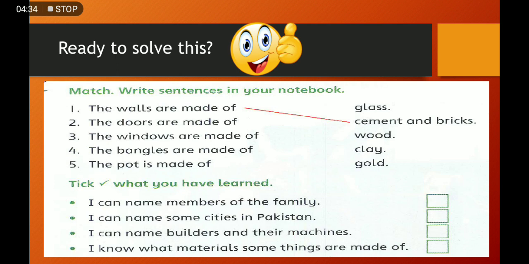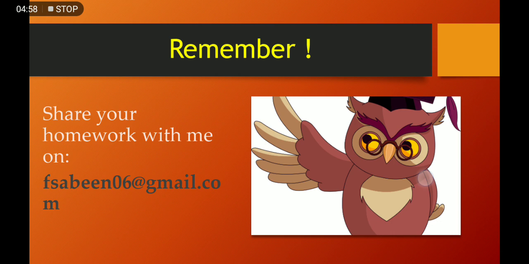I hope you are ready to solve this now. This exercise has been taken from your World Watch and it is very easy. In question number 1, you have to match the objects with their materials. And in question number 2, you have to read the sentences and tick them, whether you have done this or not.